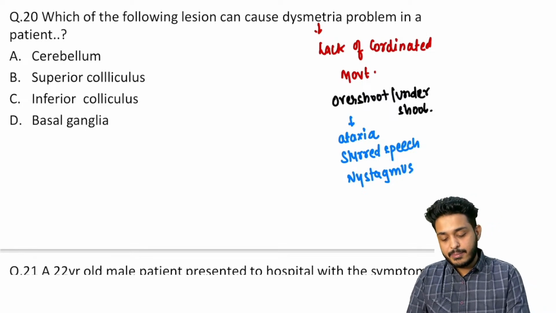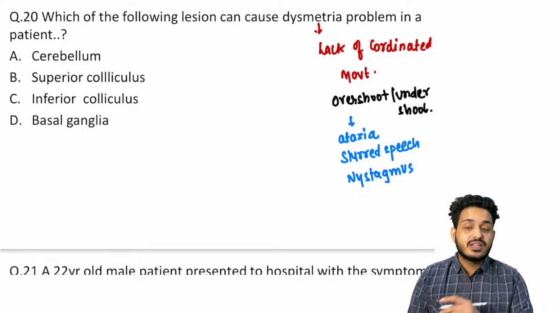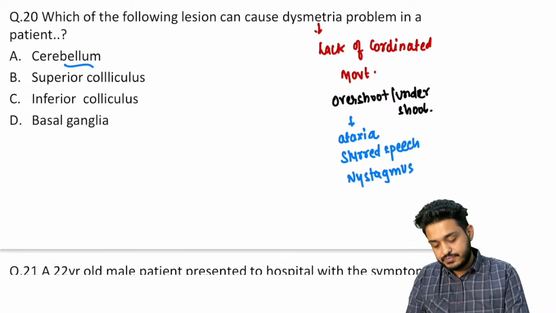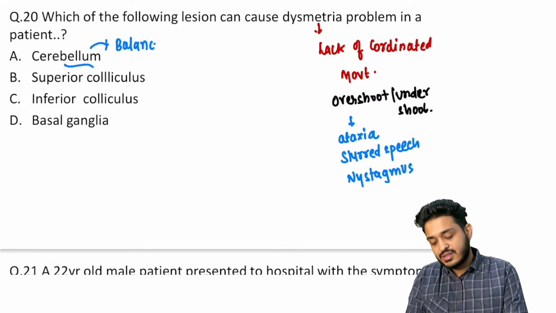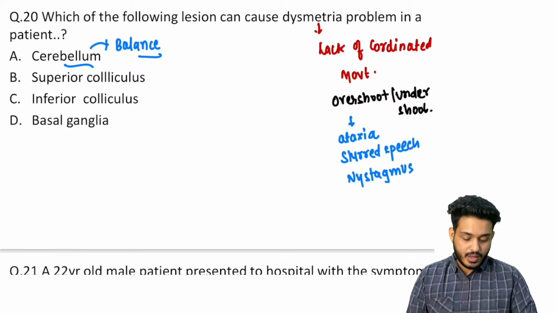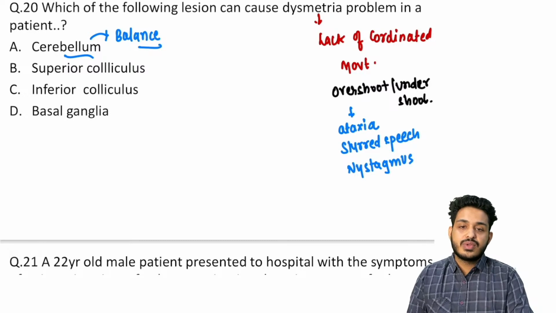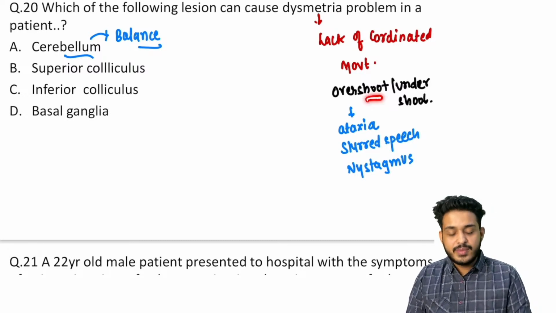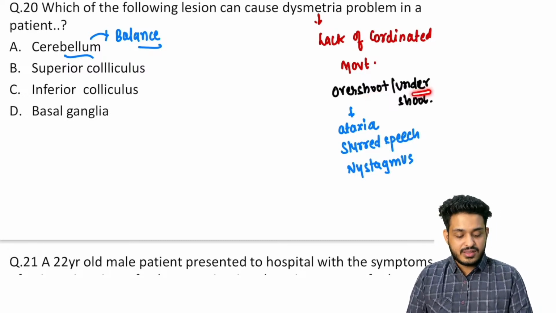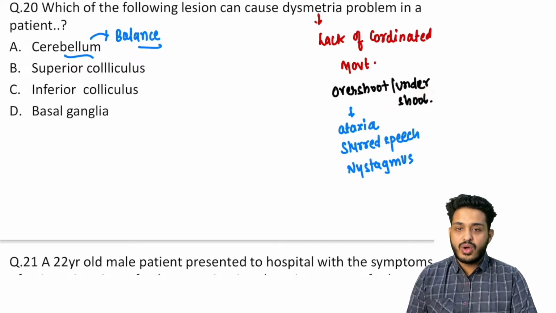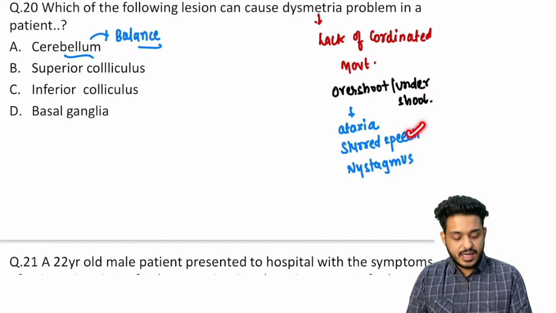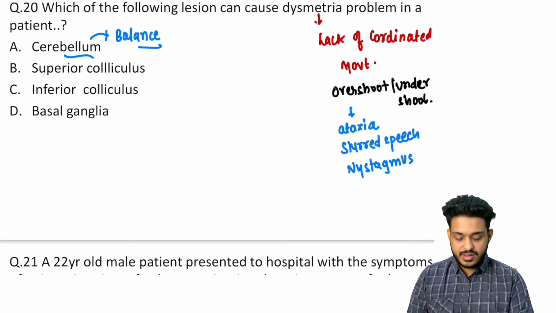Cerebellum, you can remember. Bellum का मतलब क्या होता है? It is concerned with the balance. Cerebellum is concerned with the balance. You need to understand the balance, right? So first thing you will have is overshoot or undershoot in this particular case. Slurred speech, nystagmus, these are all the symptoms, right?